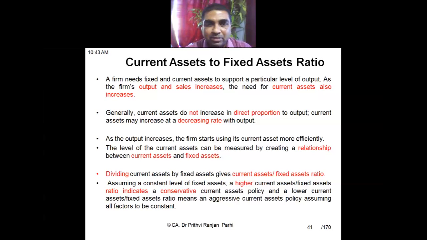How does it happen? Because when output increases, a firm is capable of utilizing its current assets more efficiently. Suppose sales doubles. Sales was, let us say, 1 crore last year, it is 2 crore now. Does it mean that debtors will be double? The answer is no. Debtors may increase by 1.8 times. Understood? That is not in direct proportion. Sales jumps from 1 crore to 2 crore, let us say debtors jump from 50 lakh to 80 lakh.